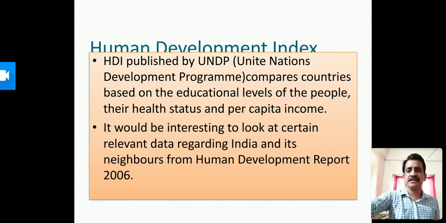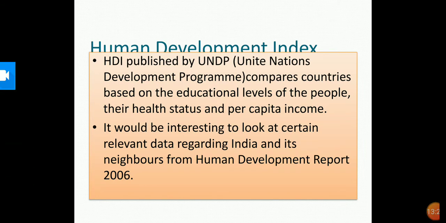Human Development Index. Who publishes this? We are going to see now. HDI or Human Development Index is published by the United Nations Development Program. It compares countries based on the educational levels of people, their health status and per capita income. Three things are taken into consideration to compare the development of countries. First is educational levels, second health status, third is the per capita income.